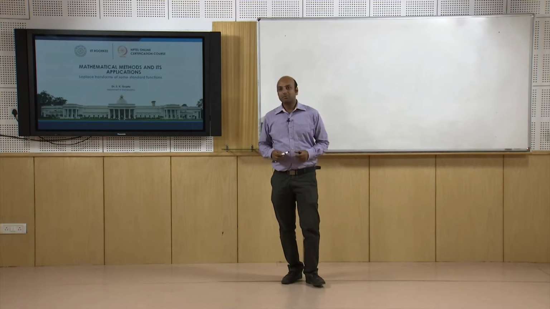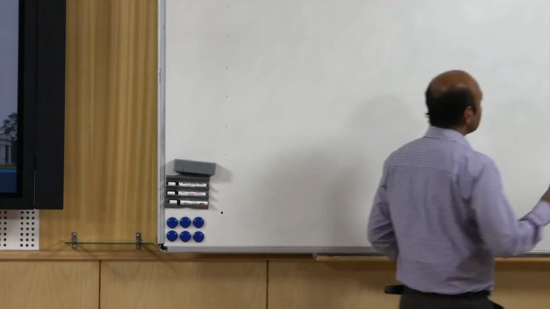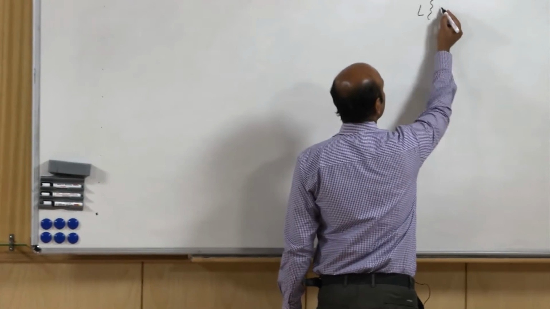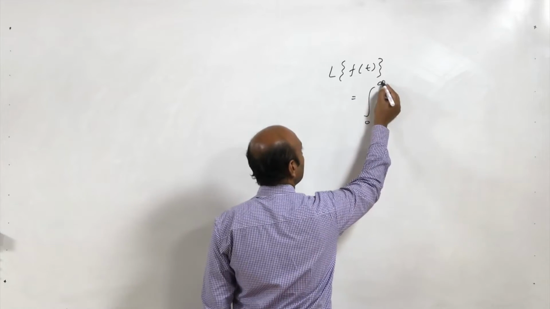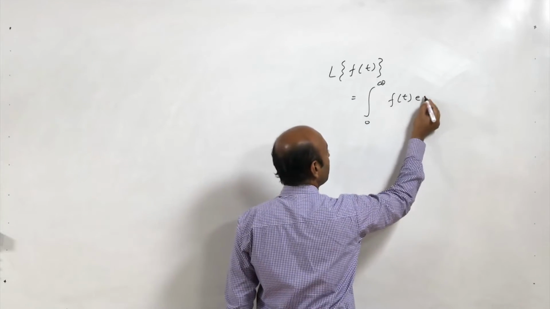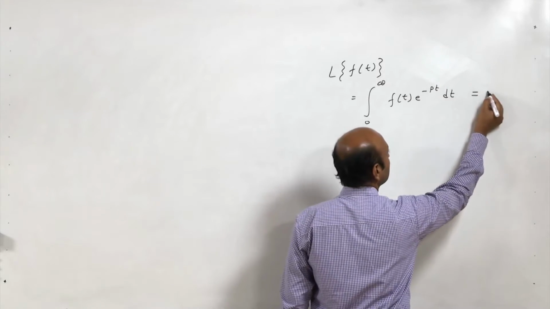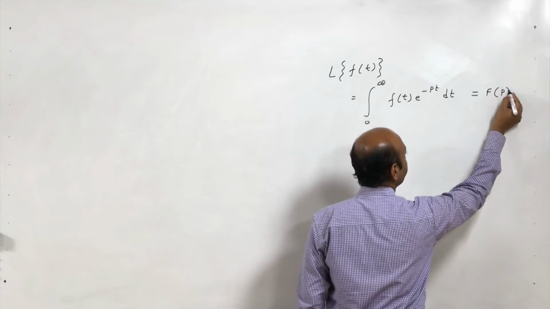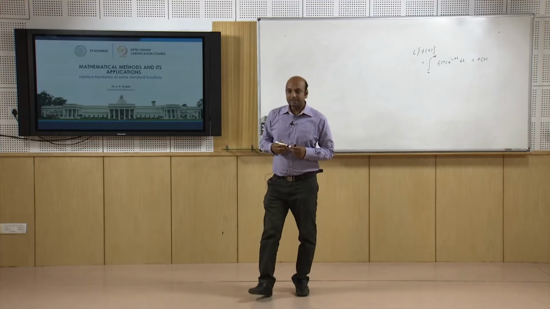So, in the last class we have seen what are Laplace transforms and how to find Laplace transform of some simple functions like 1, t or e^(at). So, what is Laplace transform of any function f(t)? Laplace transform of any function f(t) is nothing but integral 0 to infinity f(t) e^(-pt) dt, and we are calling it f(p), function of p. Also we have seen that Laplace transform satisfies the linearity property.